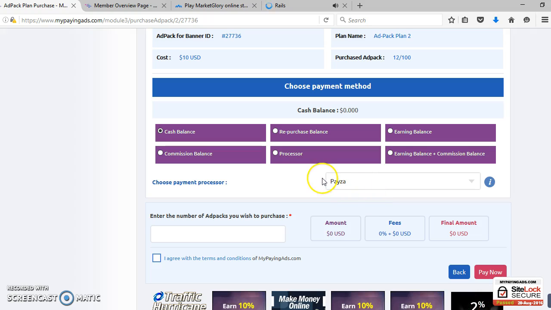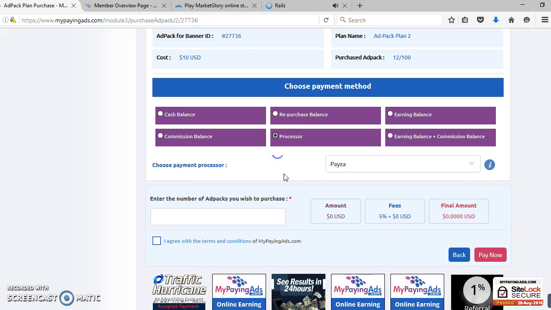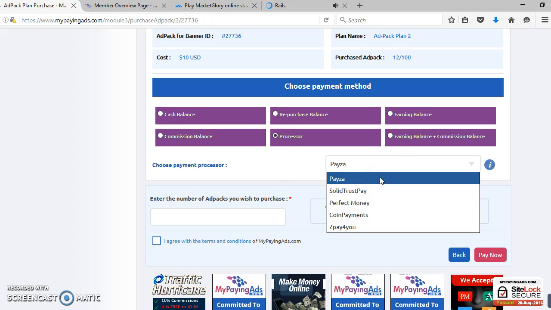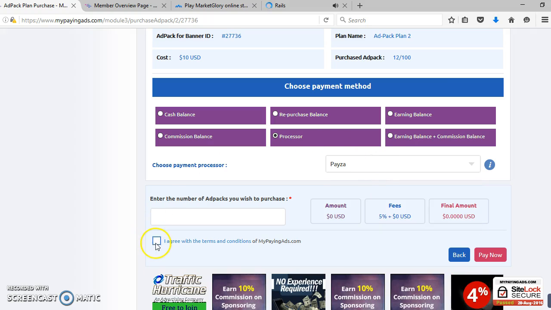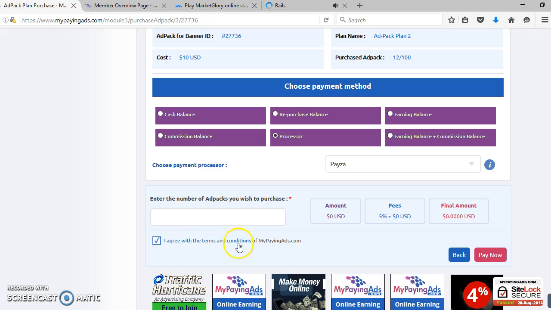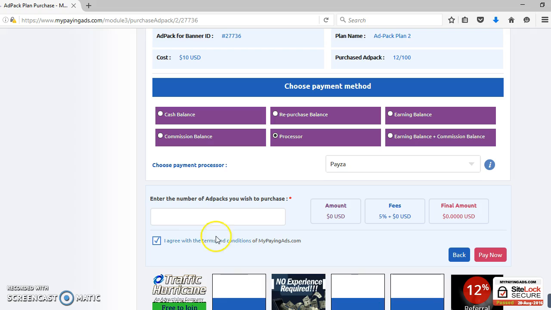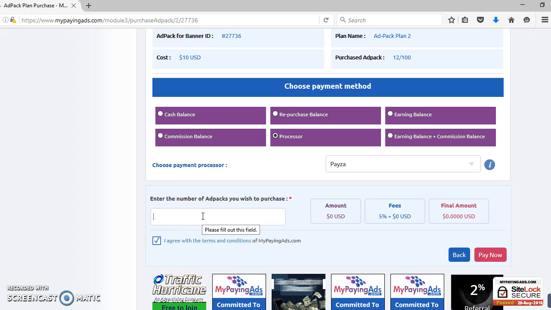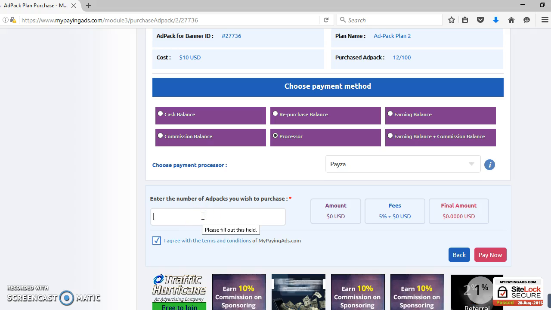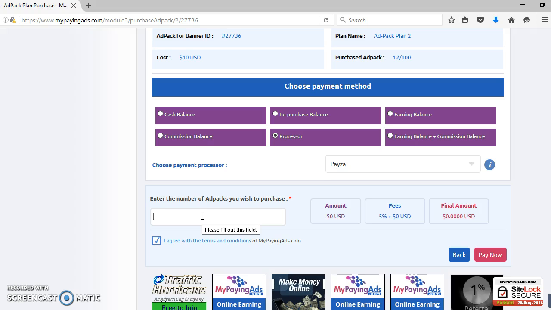You choose the processor, and you choose Payza. And you will have to click agree to the terms and conditions. Put whatever banner ads if you're buying. It depends on how much money you have in your Payza account, and I'll guide you through that, what to do.